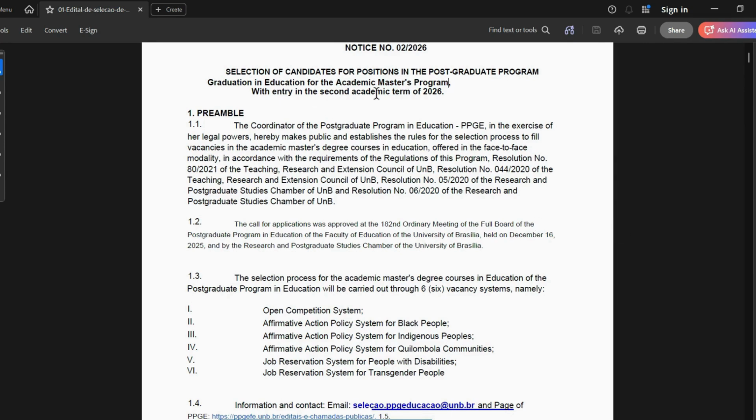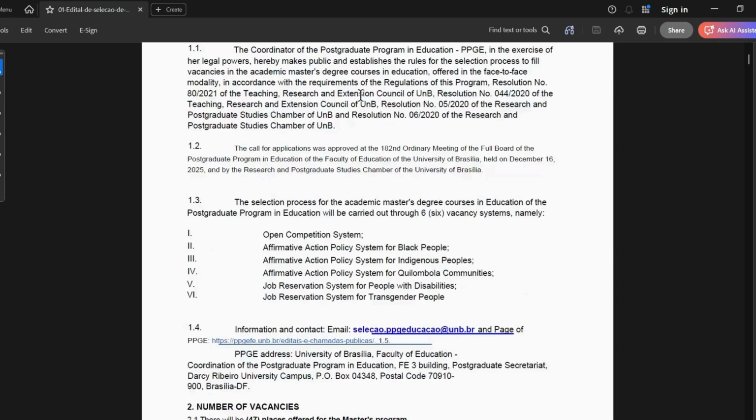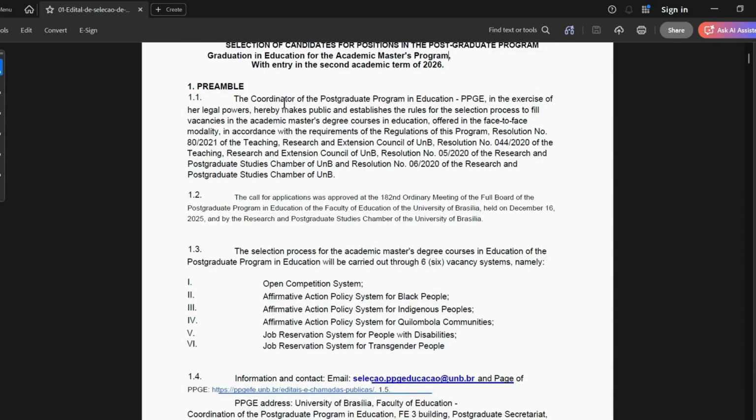So this is the second academic semester of 2026. That is what you are targeting. You can see the information is already here that you are going to get in the second semester of 2026. This is all the official protocol of the course. Everything is done by law, by the Senate, the Board of Postgraduate Education, and the University of Brasilia.